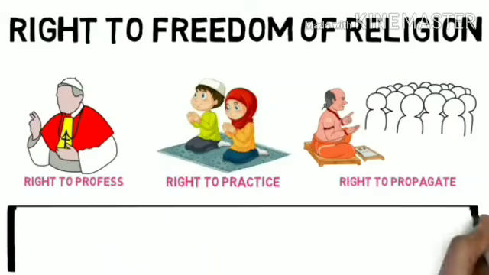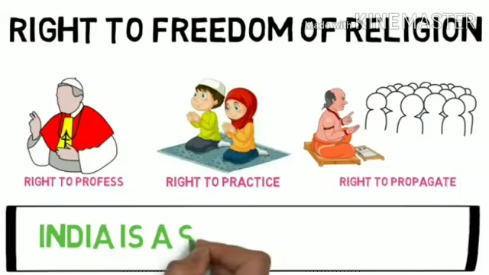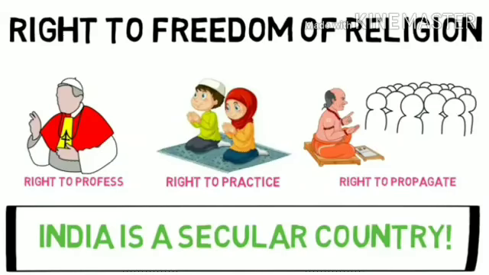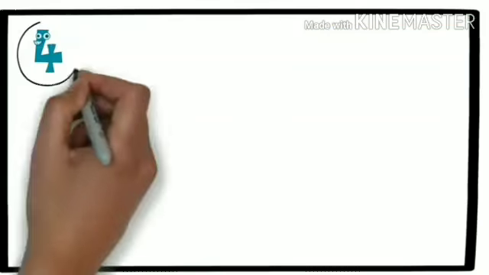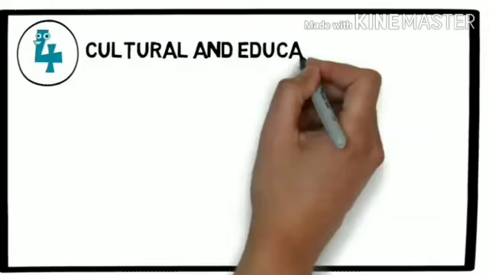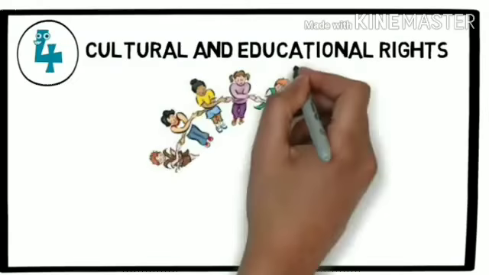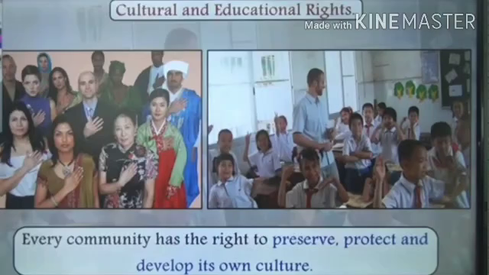It reflects India as a secular country where every citizen has the freedom to profess, practice, and propagate any religion. Hope it's clear. Okay, now the fourth fundamental right we have is cultural and educational rights. See, children, every community has the right to preserve, protect, and develop its own culture. It means all the different communities have the right to preserve, protect, and develop their own culture. That is the right given to us by our constitution.